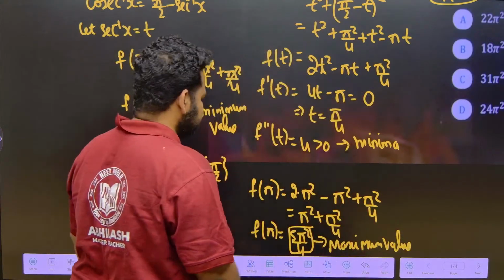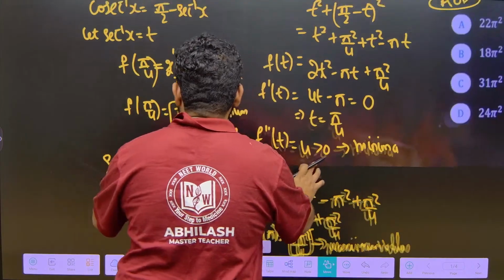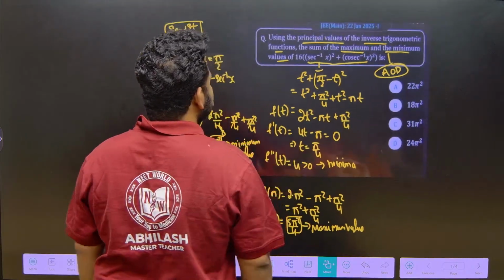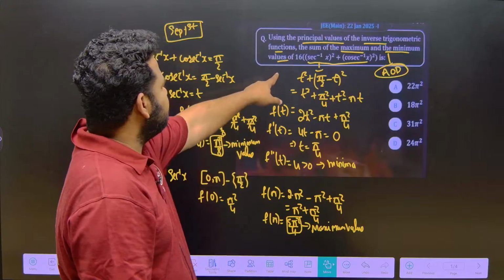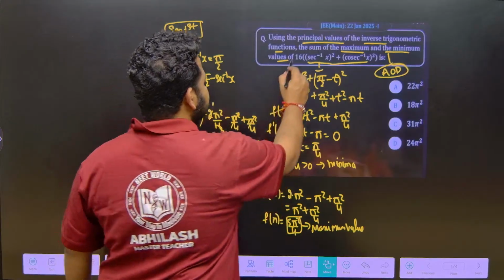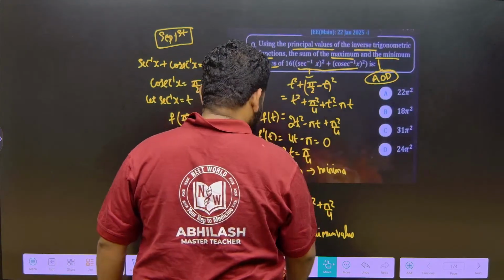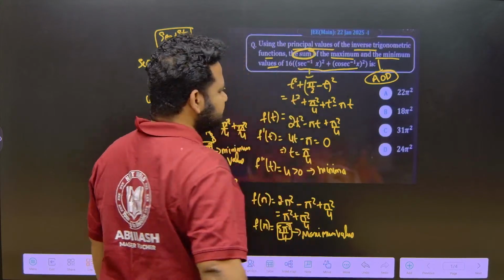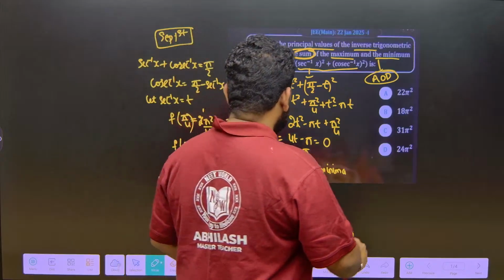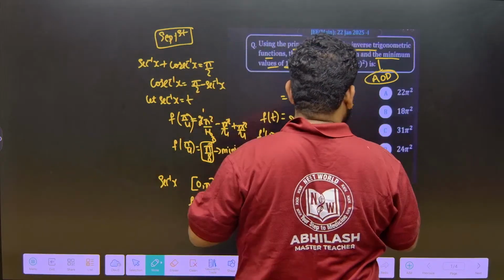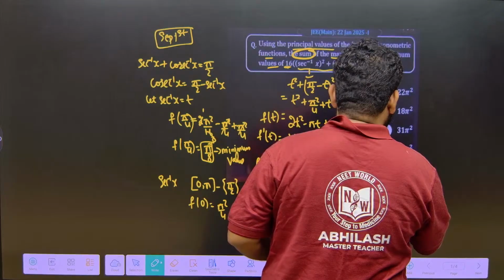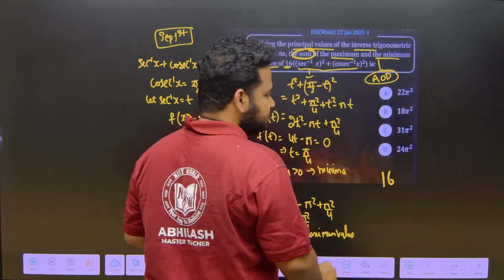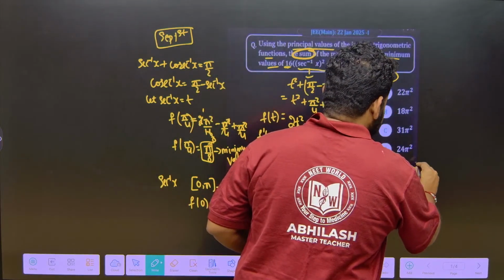Now, what are they asking us in the question? They are asking us for the sum of the maximum and minimum values. First you have to take the 16 also, let it be outside. What is the minimum value? Minimum value is pi square by 8.